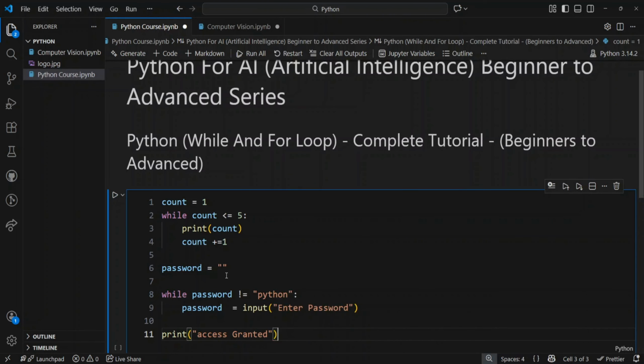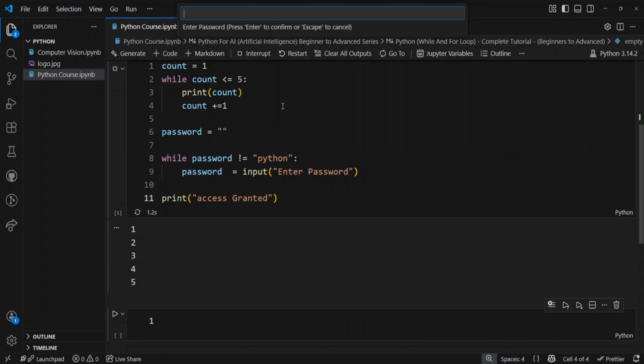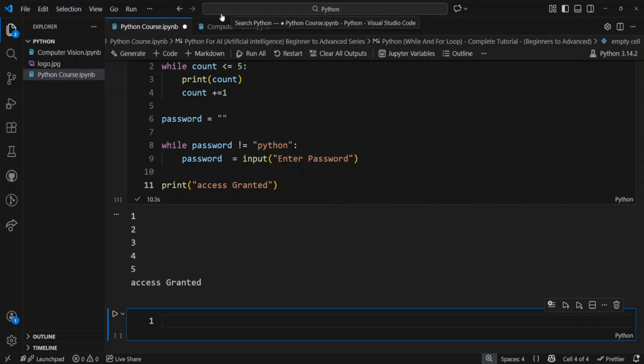Let's execute the code. So let's enter a wrong password first, until I enter the correct password, and the access is granted.